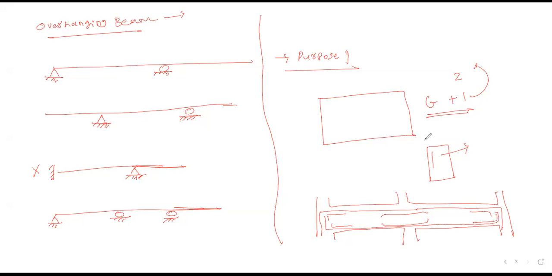That is the reason we will provide an overhang. In that case, some of the reinforcement is left after the beam. Now think simply: suppose there is a continuous beam, and I have left the reinforcement bars extended outside, but I do not do any concreting there. What will happen? That reinforcement will corrode. Yes or no? The reinforcement will corrode. So to prevent such corrosion, and to ultimately help the structure expand in the future, either in plan view or in elevation view,